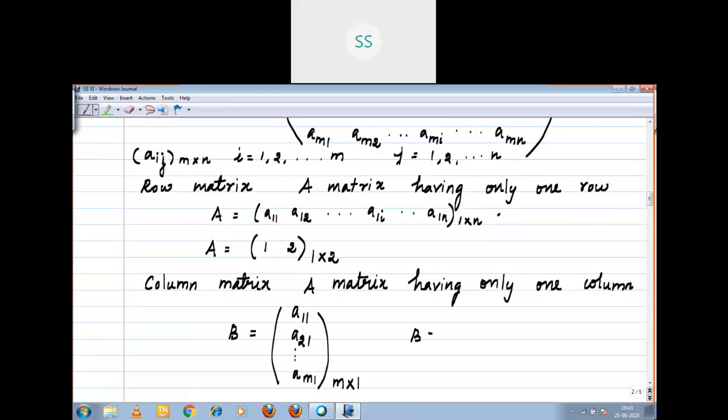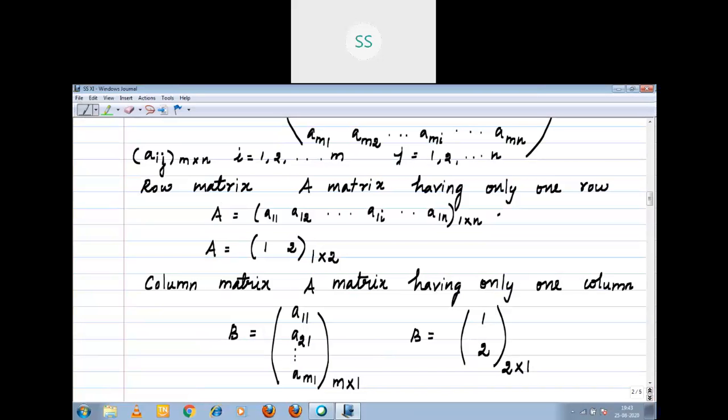Now, example, B is equal to 1, 2. How many rows are there? 2 rows. How many columns? Only one column. The row matrix means order 1 by 2, and the column matrix means order 2 by 1.